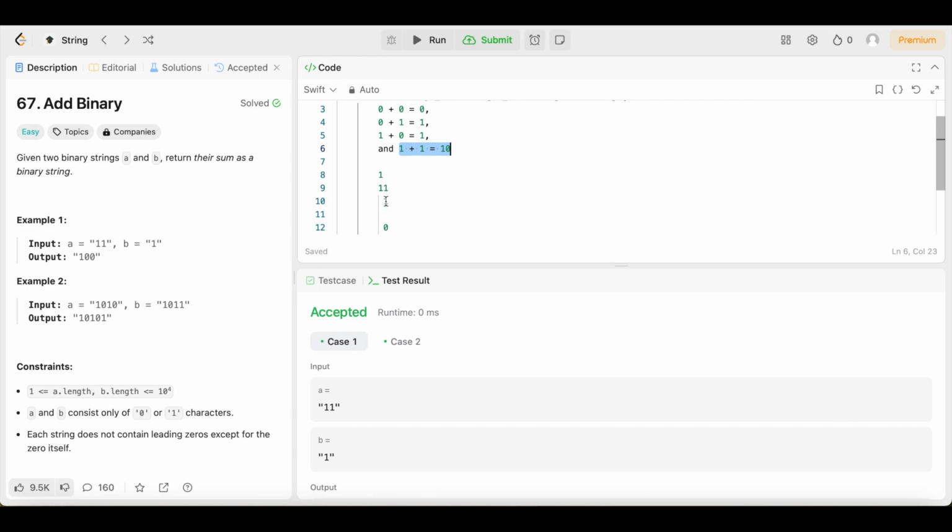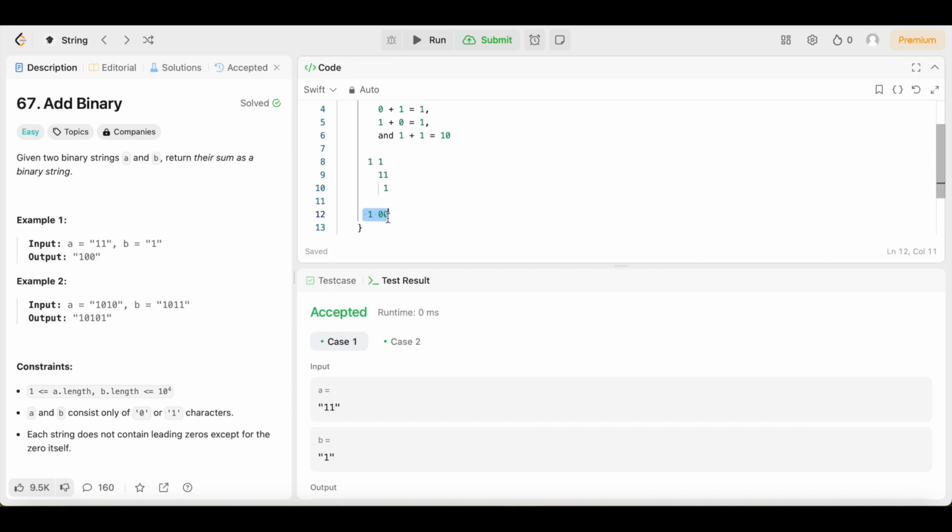So we're going to do 1 plus 1, 0. Then the 1 is going to carry over, and it's going to be 1 plus 1 again. So we're going to put a 0 right here. But it's 1 plus 1 again. So the 1 is going to carry over again, which means we're going to put a 1 right here for the carried over 1. Let's get this lined up for y'all. And then that carried over 1 is just going to be 1. And that's how we get this output that we have right here, 100.